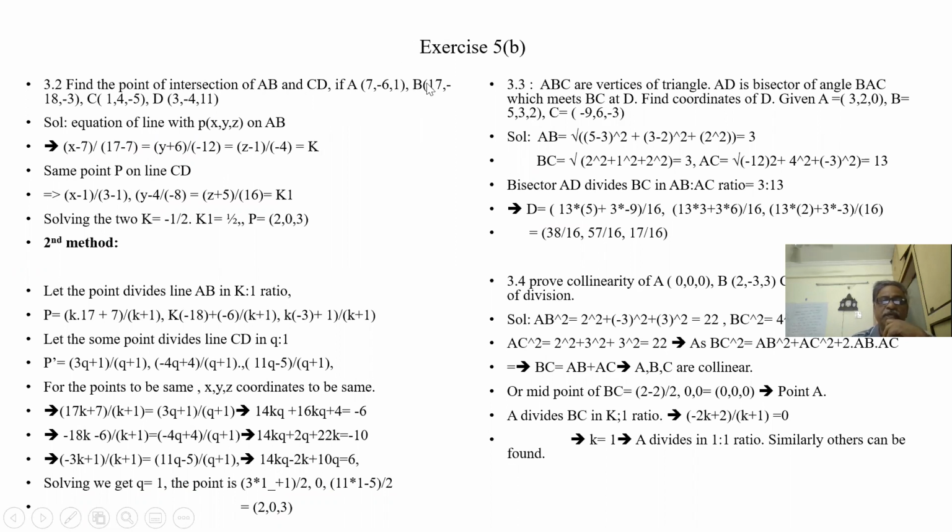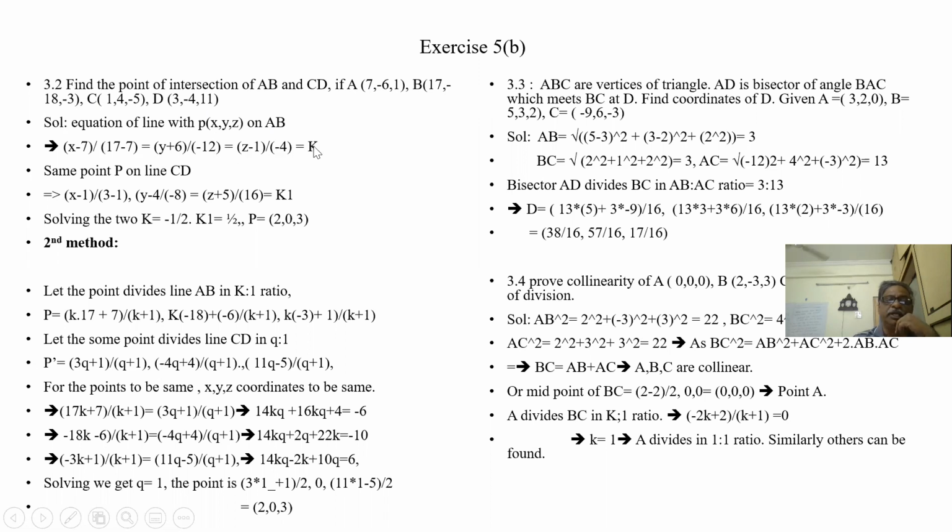So what is the equation of the line? x minus x1 by x2 minus x1 is equal to y minus y1 by y2 minus y1 is equal to z minus z1 by z2 minus z1. So x2 minus x1 is 17 minus 7, 10. y2 minus y1 is minus 18 plus 6, minus 12. z2 minus z1 is minus 3 minus 1, minus 4.